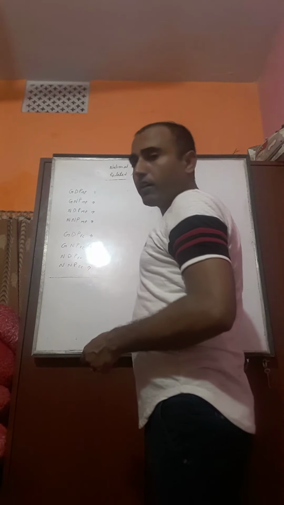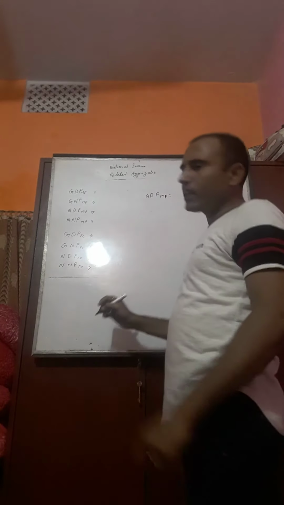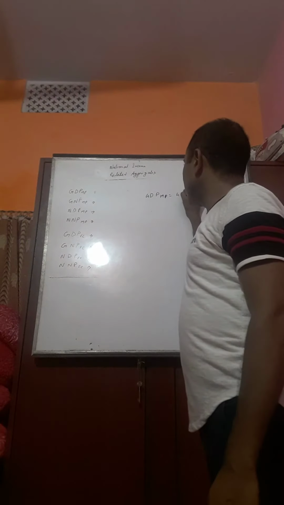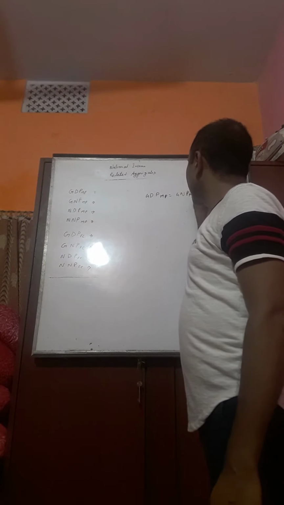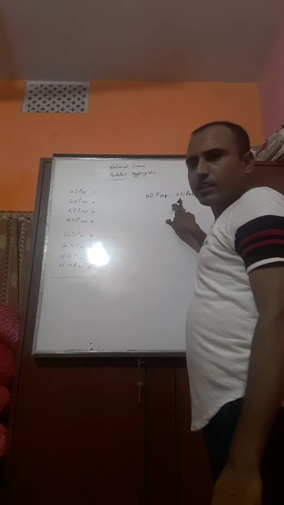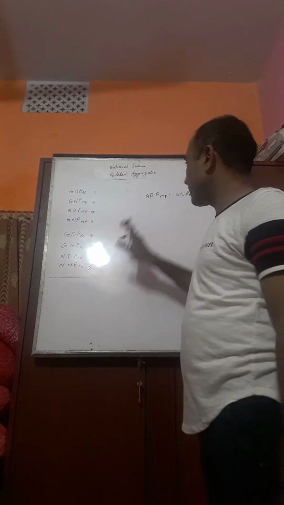How to convert? We have to estimate GDP MP with the help of GNP MP. G and G, left hand side and right hand side, there is no change for the first letter.